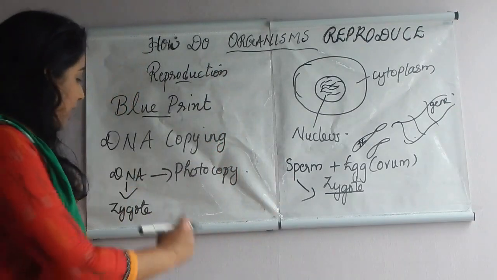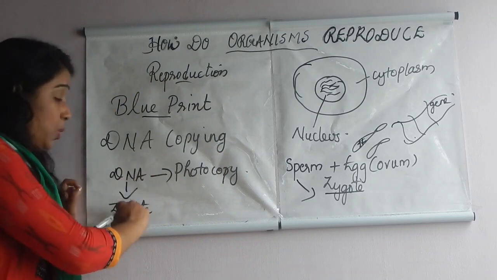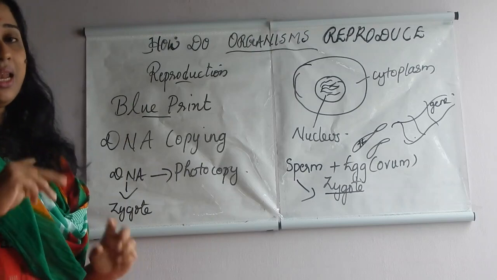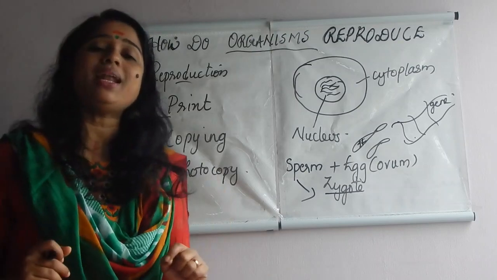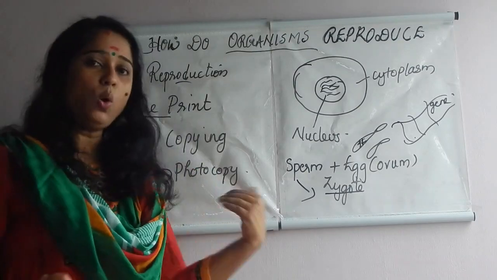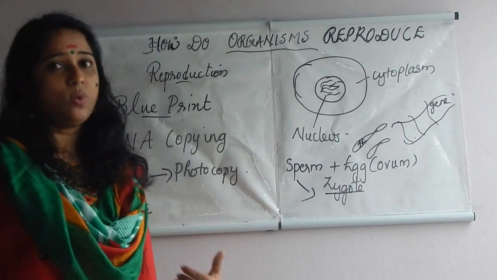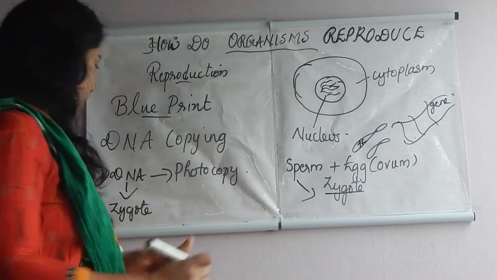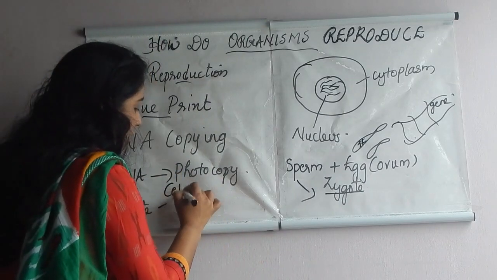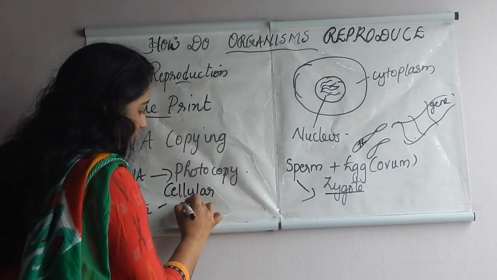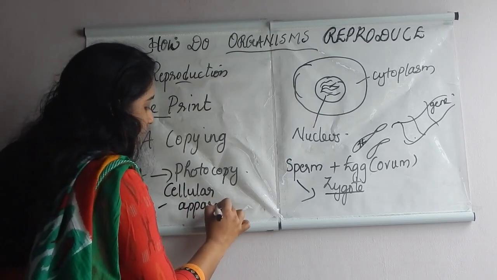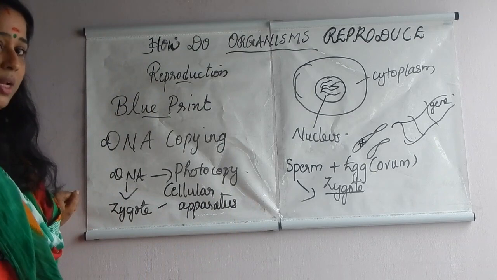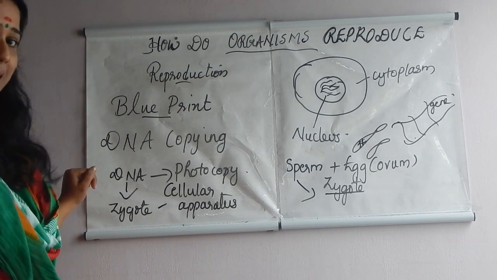So immediately when the photocopied DNA passes to the zygote, an outer covering or cellular apparatus is formed. In both paternal DNA as well as maternal or mother's DNA, in both conditions, they immediately form a cellular apparatus. In this cellular apparatus only DNA can survive. Then other steps will continue, that we will discuss in the later session.